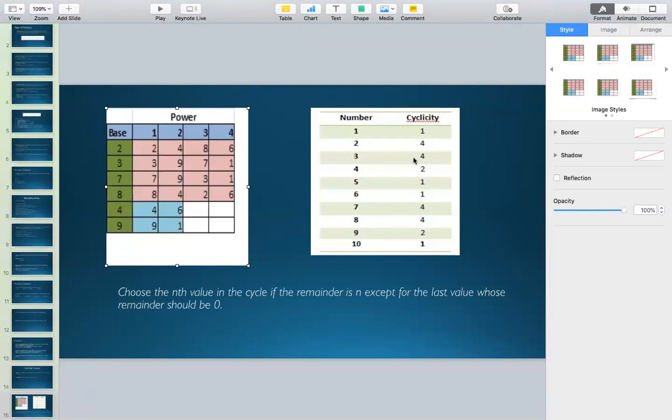And what is the speciality of the numbers ending at 2, 3, 7 and 8? They have a cyclicity of 4. And what does it mean? That for 2, the last digit is going to repeat after every 4 powers. For the numbers ending at 3, the last digit is going to repeat after every 4 powers. For the numbers ending at 7, the last digit is going to repeat after every 4 powers. Example,